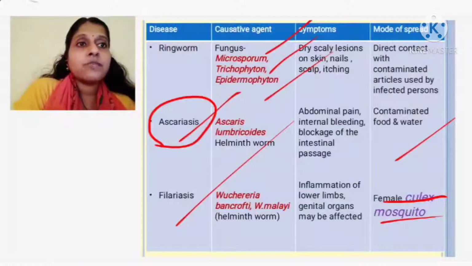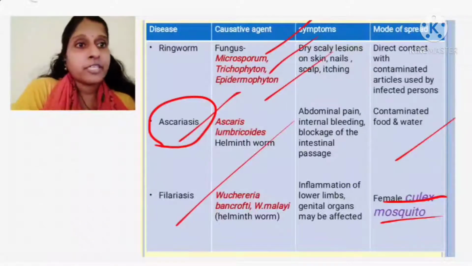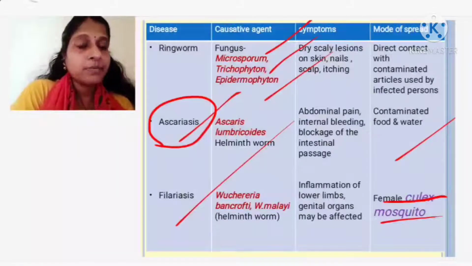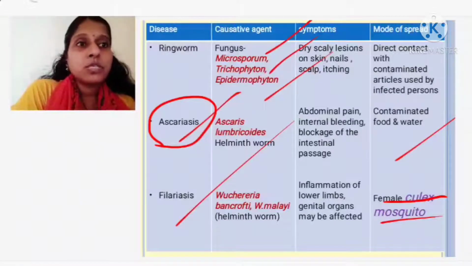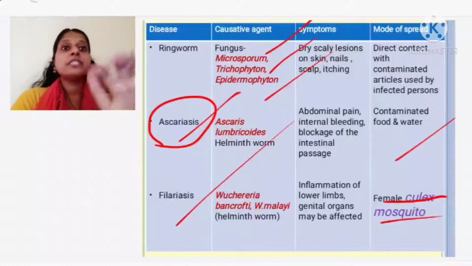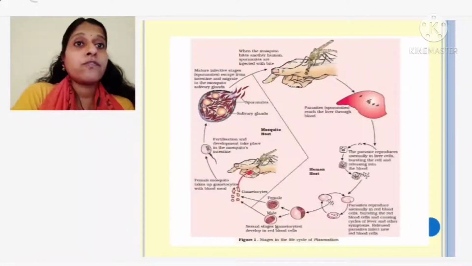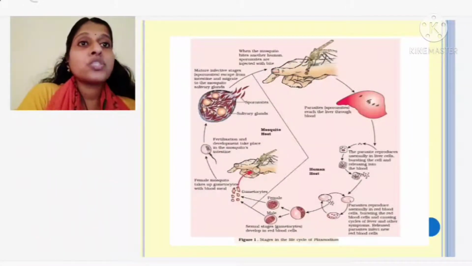Genital organs and all will be affected. The genital organs, the sex organs, also get swollen up. So like that you can notice symptoms when you are having the disease called what? Filariasis or elephantiasis.